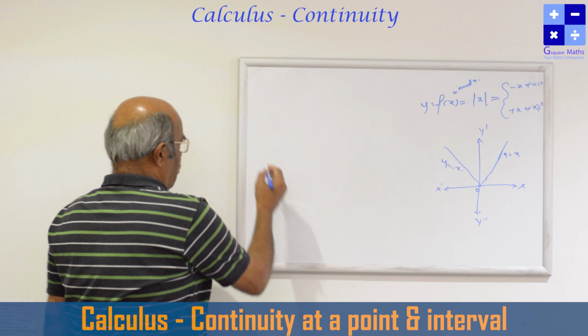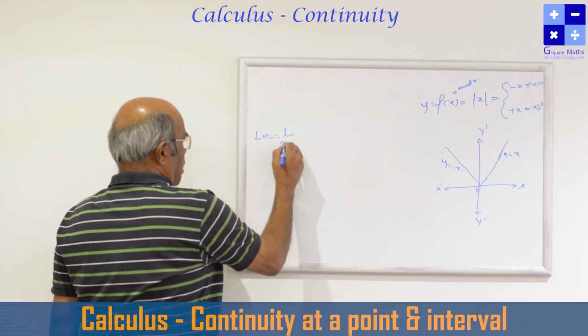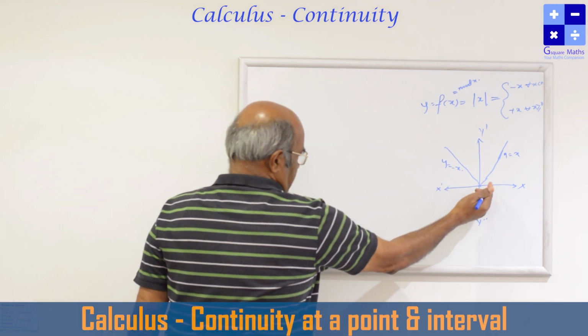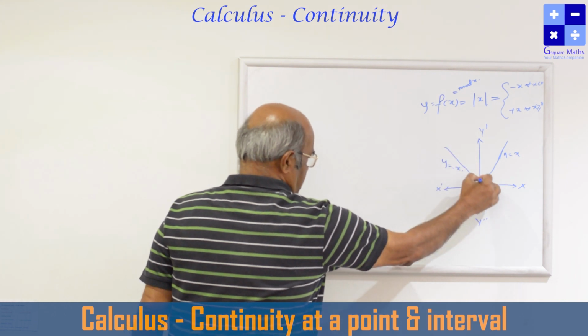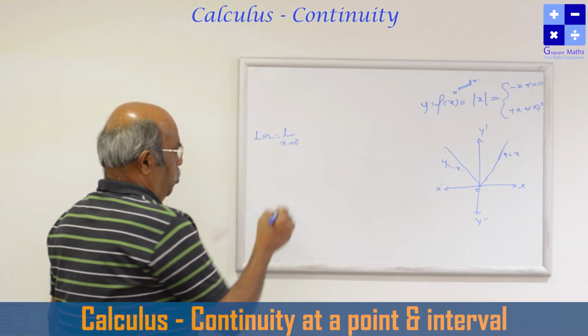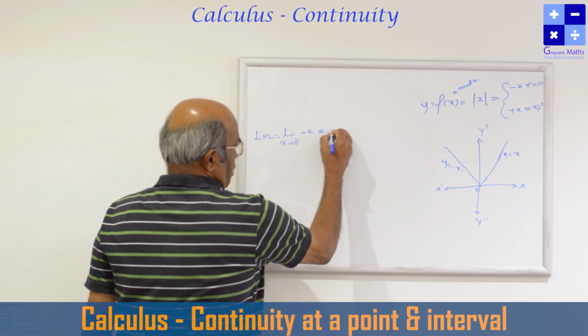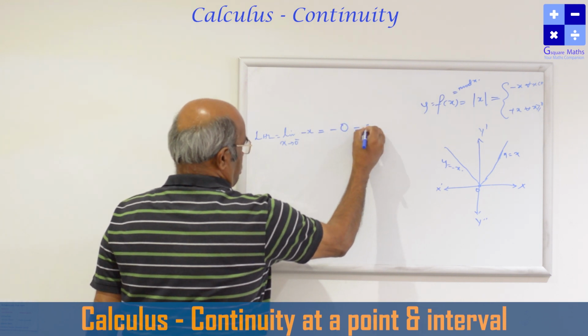So here let us find out what is the left hand limit. Limit x tends to 0 minus, that is the negative side of the x axis. The function value is this, that is minus x, minus 0, that is equal to 0.